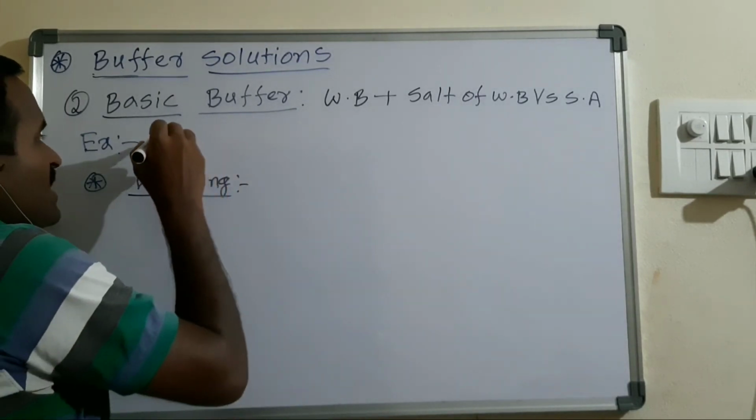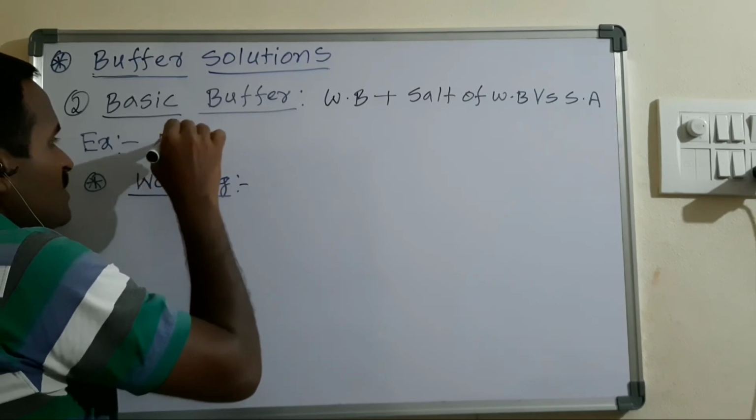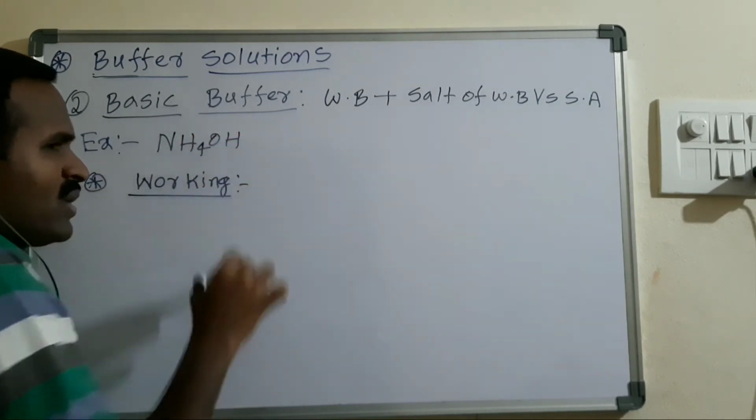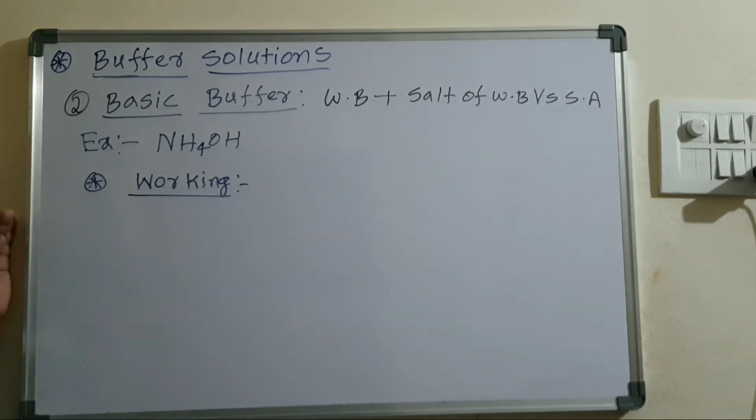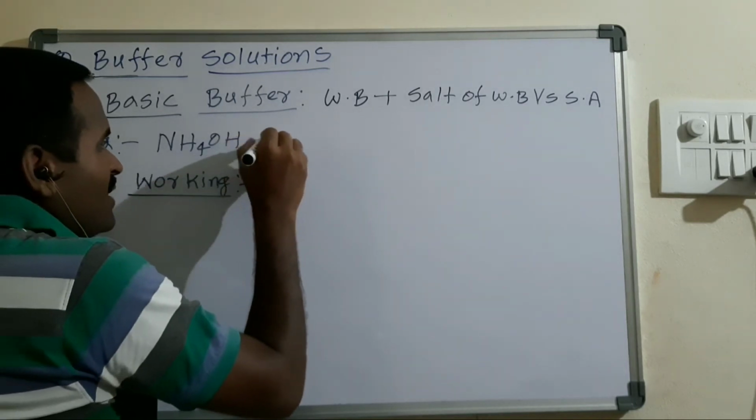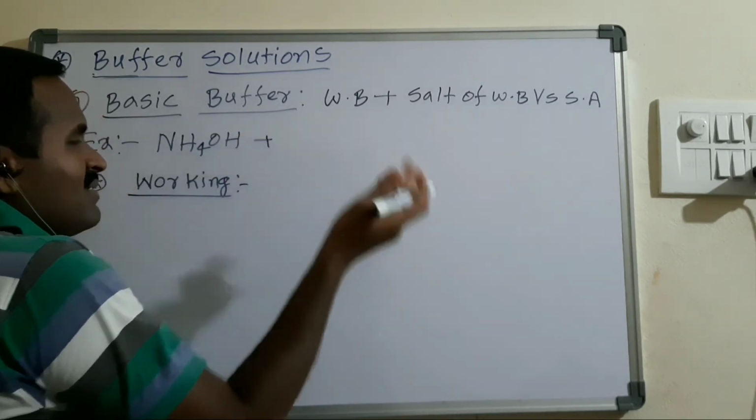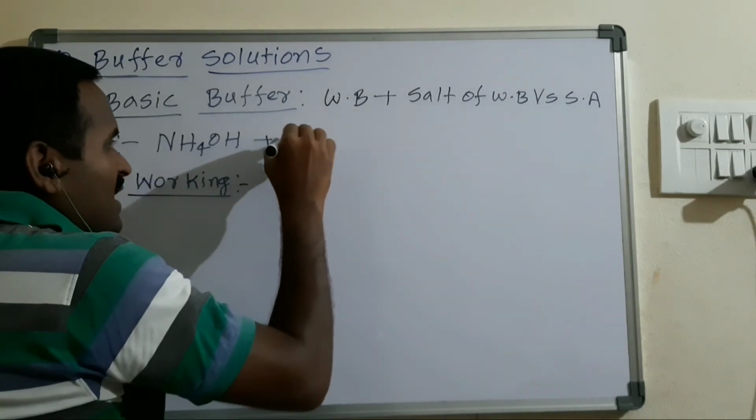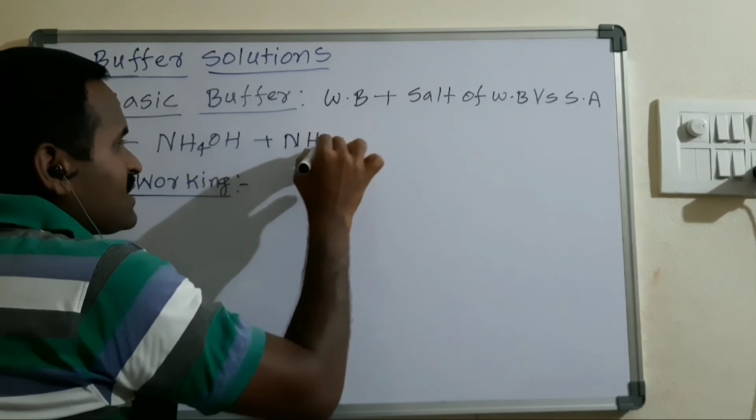Suppose I take one example to understand this. This is ammonium hydroxide, NH4OH. We know that NH4OH is a weak base. If this NH4OH is reacting with a strong acid, I will generally take HCl. Whenever HCl and NH4OH react, it forms NH4Cl salt.